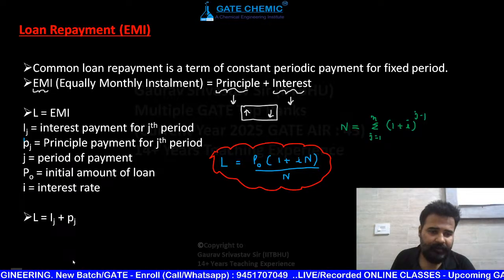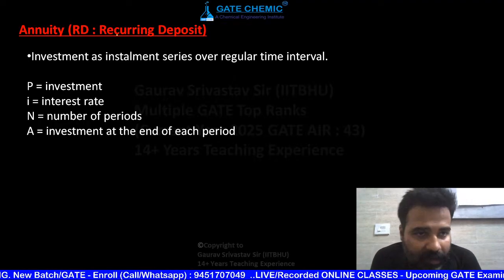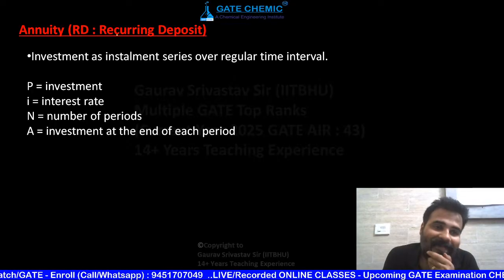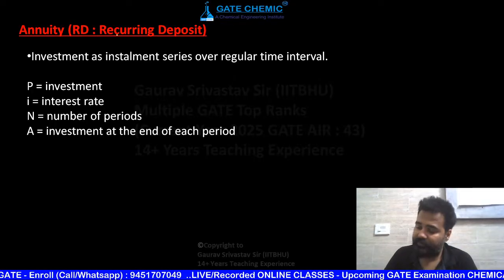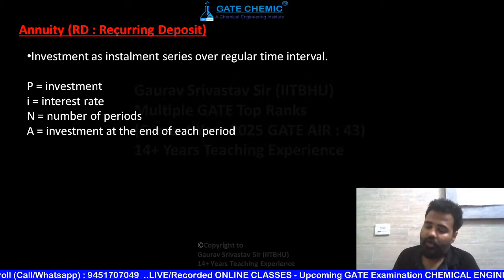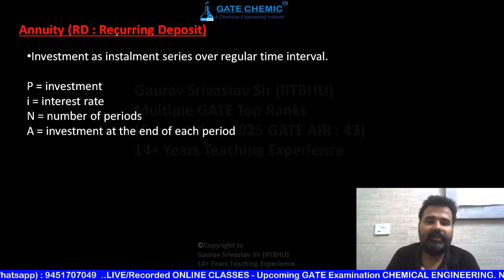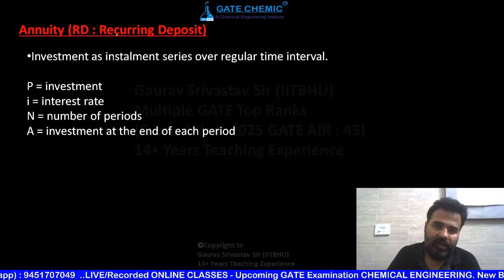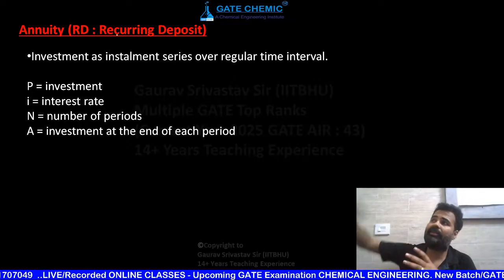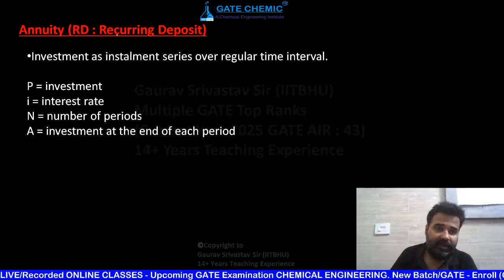Okay, remember it. Now annuity, what is annuity? That is recurring deposit, RD. This is also known as RD, annuity. So क्या होती है annuity? ये आपको पता है ना? What do you mean by annuity beta? An investment that you are going to pay in a series over regular time interval. हर साल आप थोड़ा थोड़ा पैसा दे रहे हो, हर महीने के अंत में दे सकते हो, हर साल के अंत में दे सकते हो, और देखोगे अभी इसका present value क्या होता, या future में कितना पैसा मिलेगा, या जो future में पैसे मिलेगा उसका present value कितना होगा. That is known as annuity.